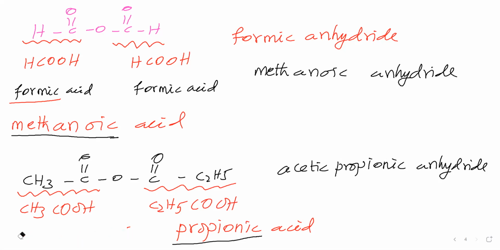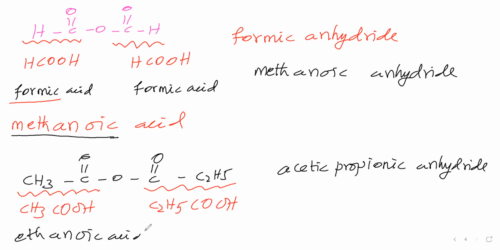First we'll say the IUPAC name for the respective carboxylic acids. This carboxylic acid contains 2 carbons, therefore eth, primary suffix en, secondary suffix oic acid. For this one, 3 carbons, therefore prop, primary suffix en, secondary suffix oic acid. Next, you take ethanoic from here and propanoic from here, and write alphabetically.